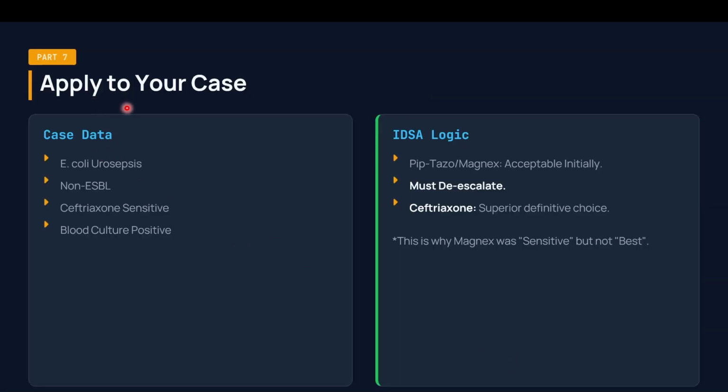For example, if you have a case of E. coli urosepsis with a non-ESBL producing organism, it shows ceftriaxone is sensitive and blood culture is positive. You can initially start with the Piperacillin-Tazobactam dose, and later you can de-escalate to ceftriaxone itself because of its superior definitive choice, and the most tested pharmacokinetic drug is ceftriaxone compared to Piperacillin-Tazobactam or cephalosporin-sulbactam. The others can be sensitive, but they are not the best, because ceftriaxone has the most tested efficacy against these kinds of non-ESBL organisms. Hence, with once a daily dosing of 2 grams IV OD, it becomes the best drug of choice and the definitive choice.